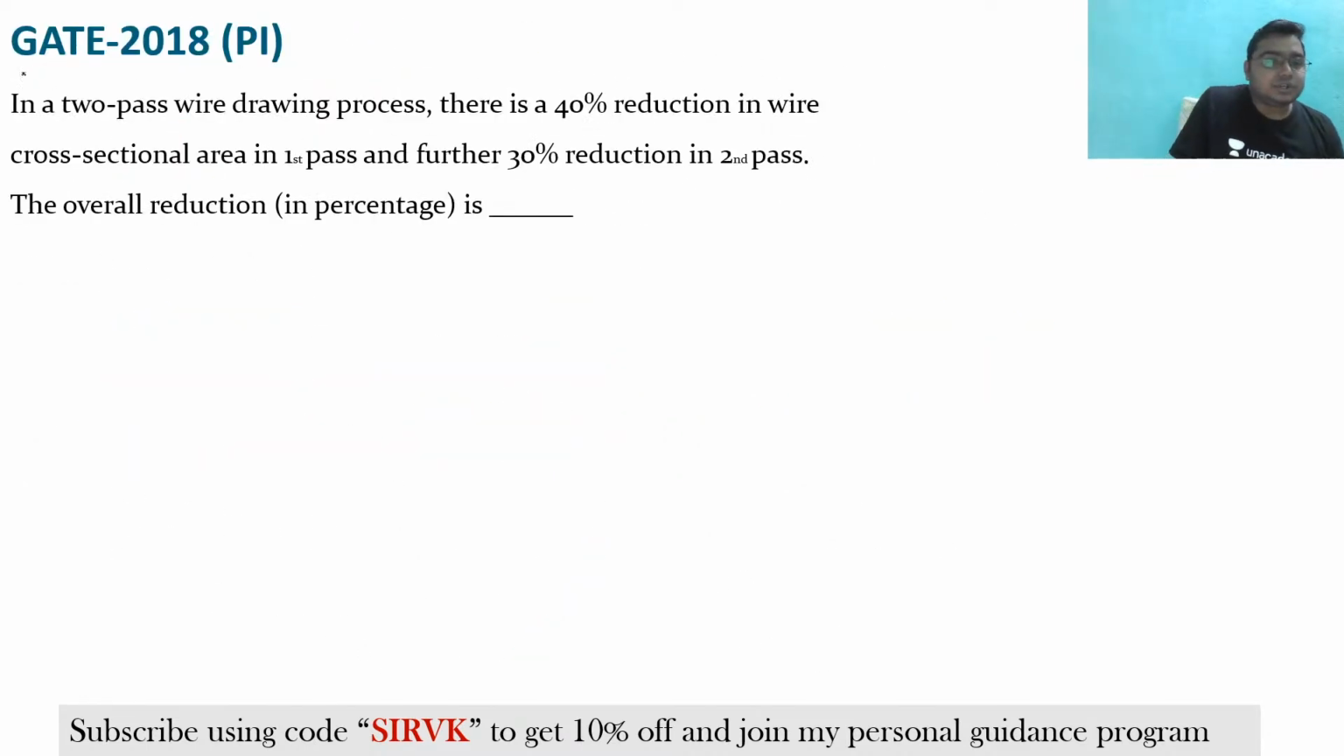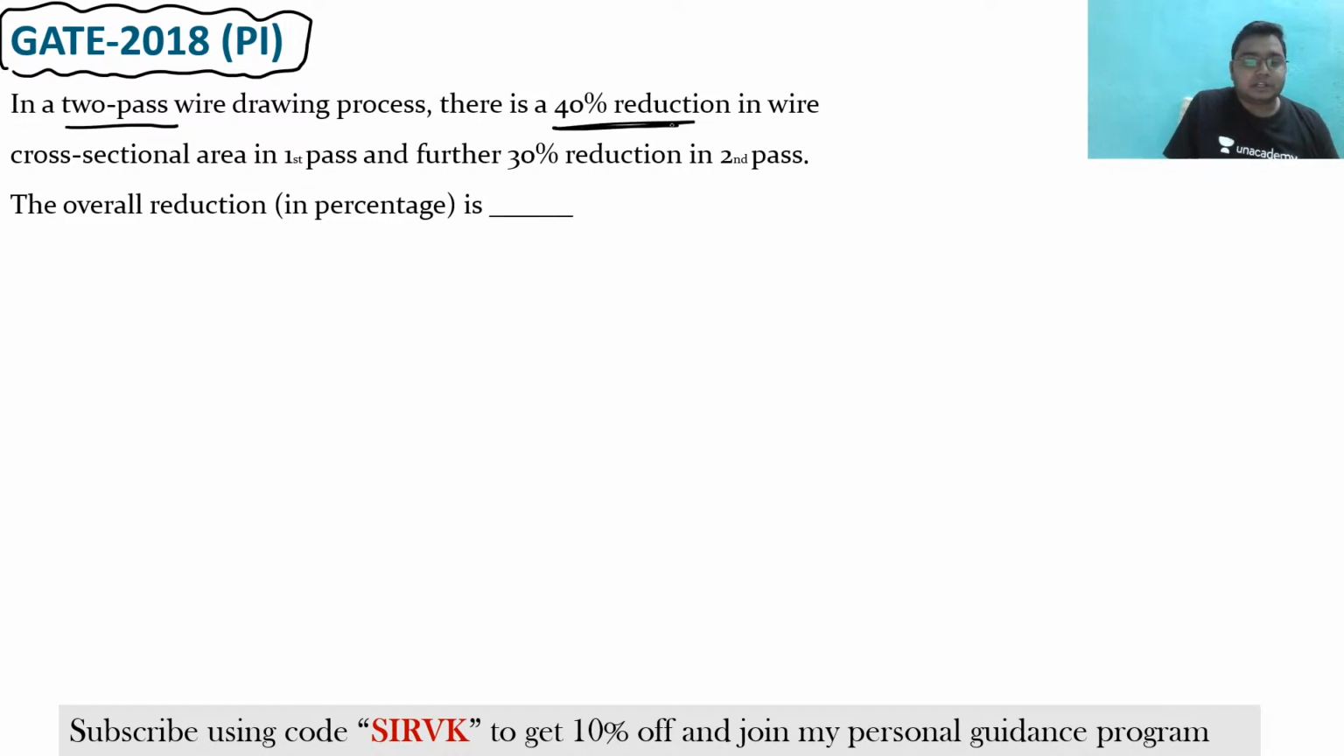Try to solve this question, which was asked in GATE 2018. In a two-pass wire drawing, there is a 40% reduction, and then a 30% reduction in the second pass. In this question the overall reduction has been asked. Find the overall reduction. Tell me the answer. What will be the overall reduction?